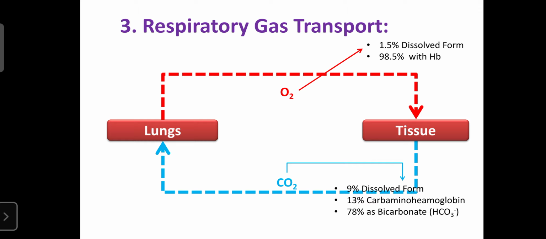So like that, oxygen and carbon dioxide are transported from one place to another with the help of various compounds. Now we will learn about internal respiration. Internal respiration means the exchange of respiratory gases between the blood and tissues.